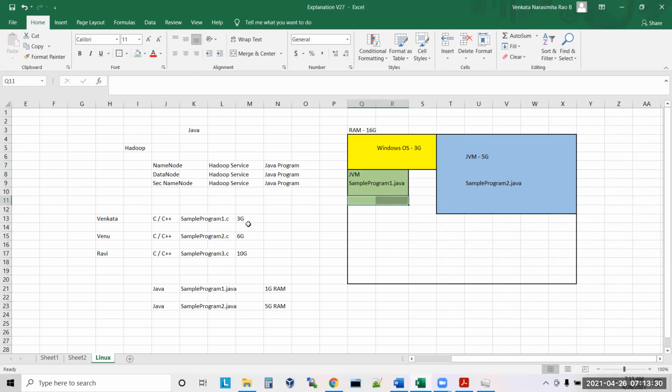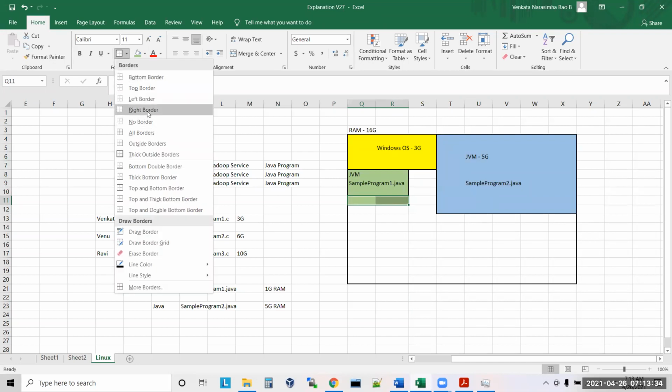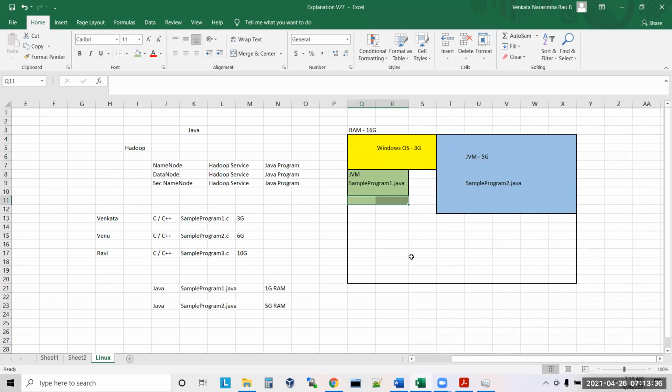This one is told 1 GB for the JVM, but he used only 800 MB. So this is the boundary, but he used only this much. Now there is 200 MB free here, out of 1 GB. Can another JVM take this 200 MB? No. There is no sharing at all.